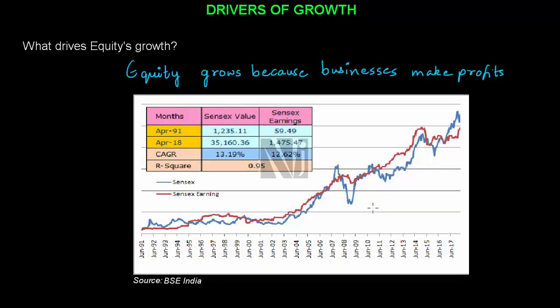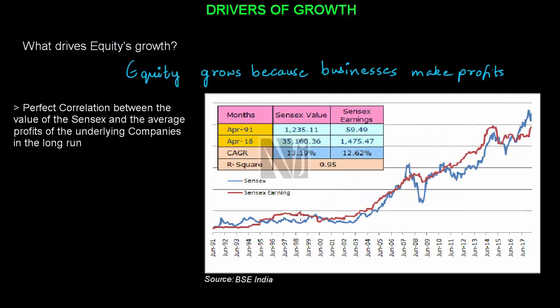We have this graph which shows the earnings of the Sensex represented by the blue line and the earnings of the underlying companies that make up the Sensex represented by the red line for a very long period from April 1991 until April 2018. You can see that both these lines are moving in a similar fashion over the long run, which means that there is a perfect correlation between the value of the Sensex and the average profits of the underlying companies in the long run.